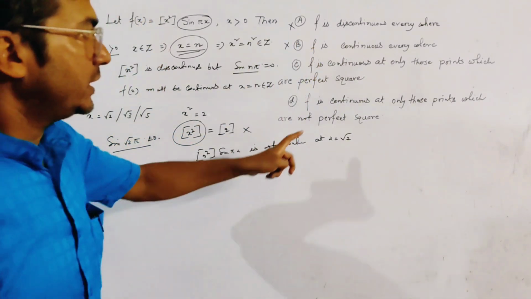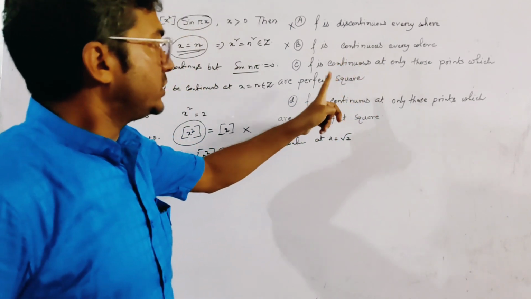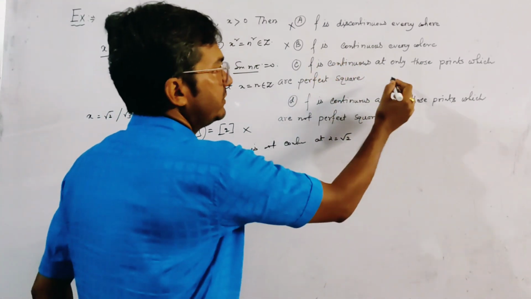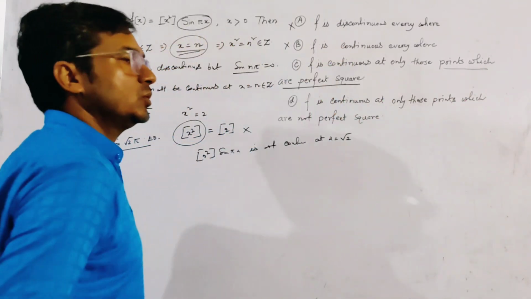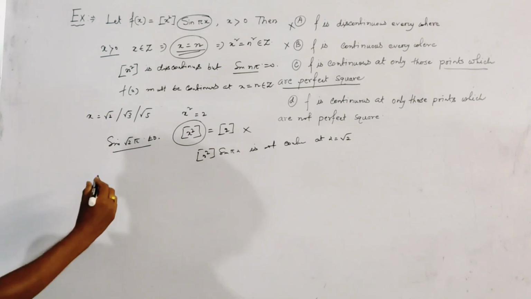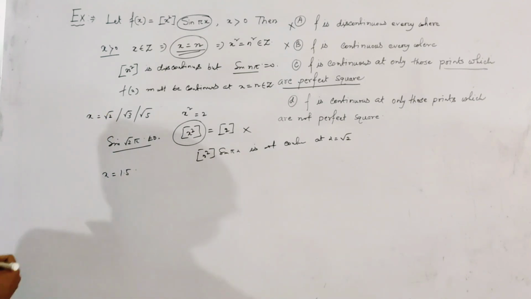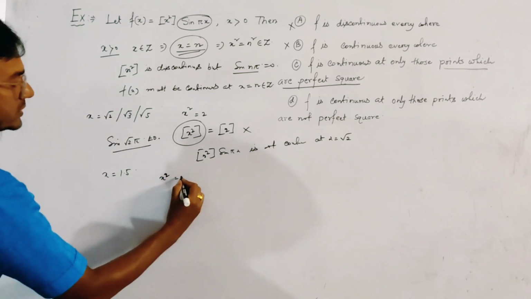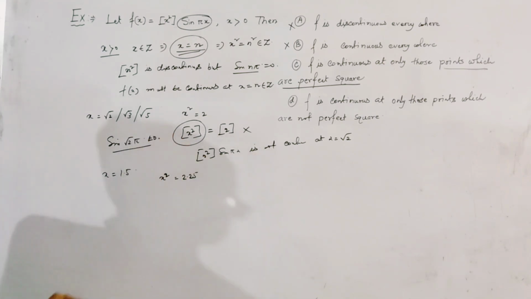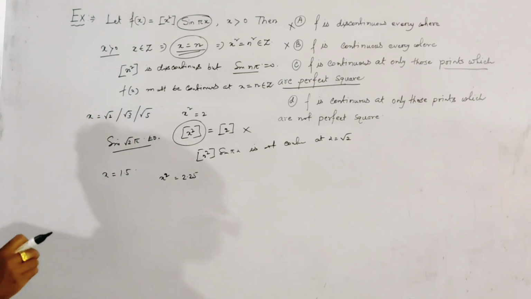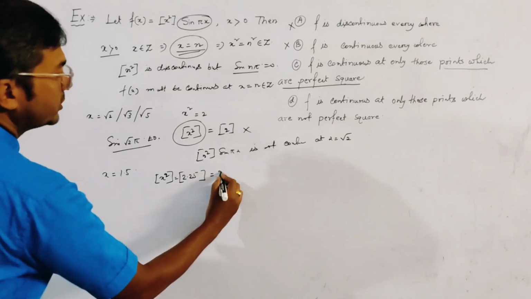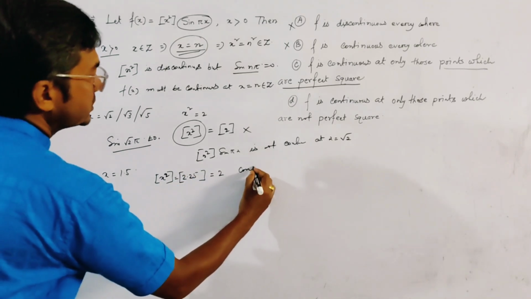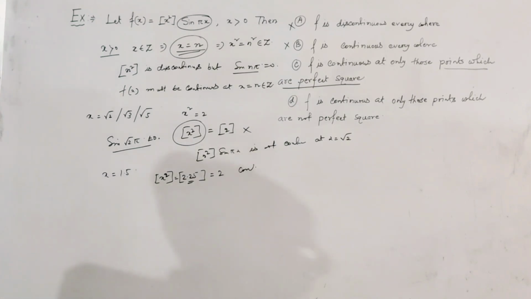Now we take a point which is not a perfect square. Here it is given that the function is continuous only at those points which are perfect squares. We take a point which is not a perfect square. Let x equal 1.5. Obviously this is not a perfect square. Now x² equals 2.25 because 1.5 whole squared is 2.25, and the box of this is obviously 2, and this is also continuous because this is a fraction, not an integer.